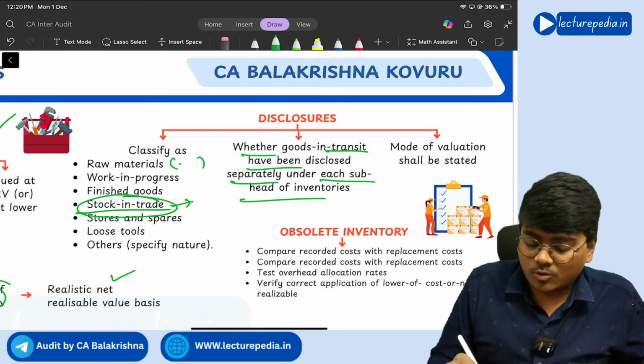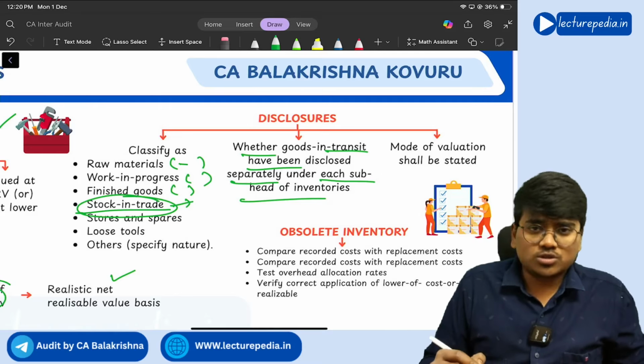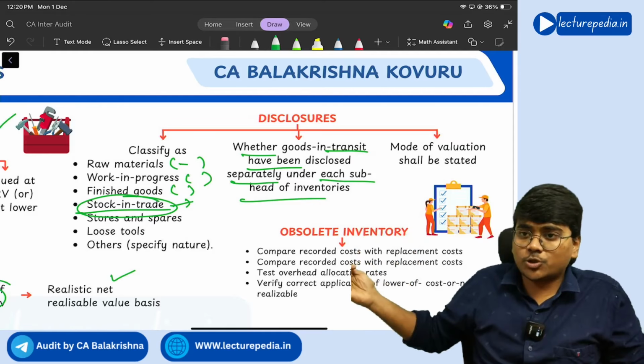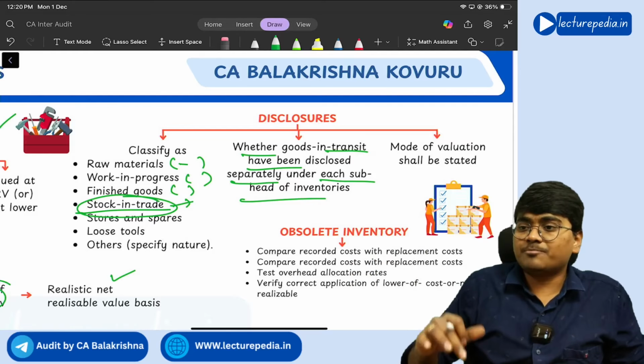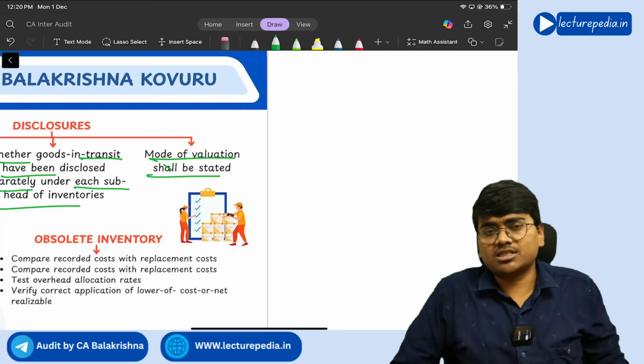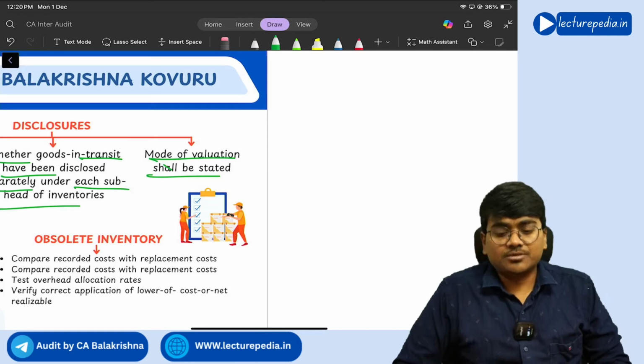Okay, raw material, how much goods in transit; work in progress, how much goods in transit; finished goods, how much goods in transit. Like this, for each classification you should separately show how much goods is in transit. Next, mode of valuation shall be stated. So you need to disclose how you have valued the inventory, right?